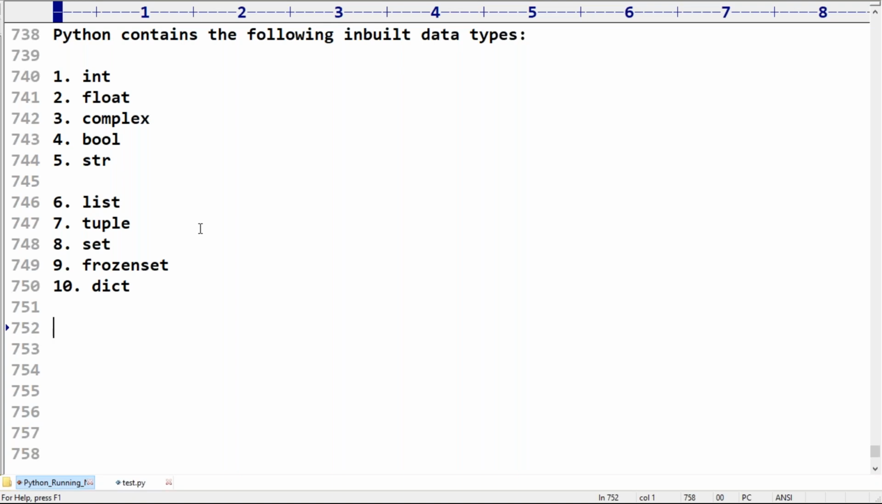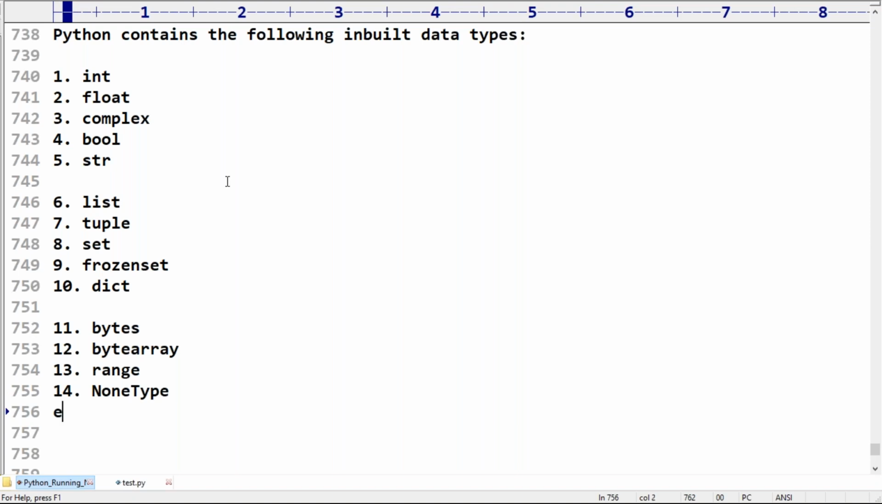Next, bytes and bytearray. So observe: list, tuple, set, frozenset, dict, bytes, bytearray. Next, range. Range is a function, and at the same time range is a data type also. Next, NoneType. These are the various important data types we have in Python.